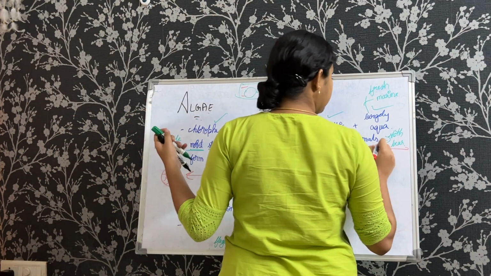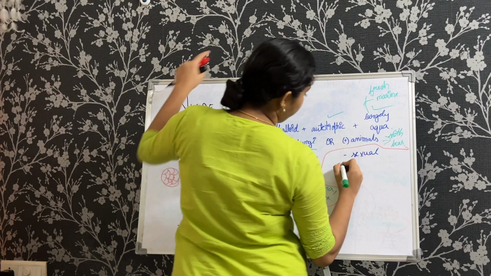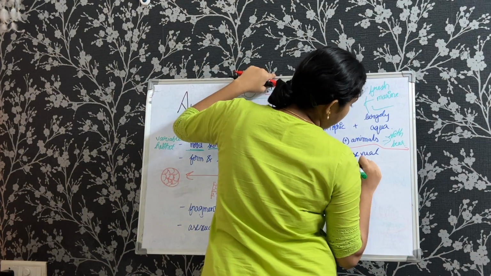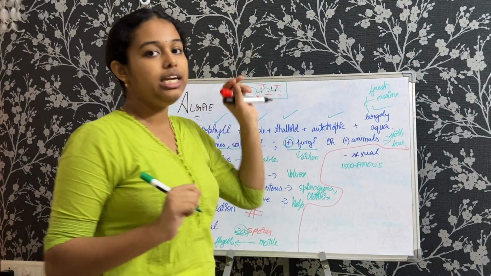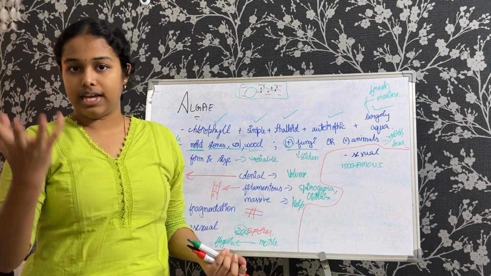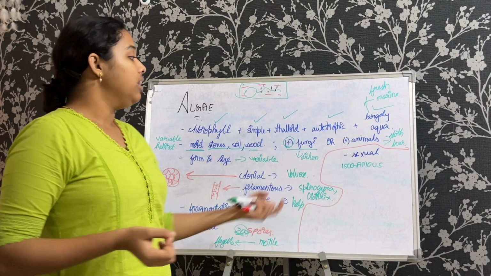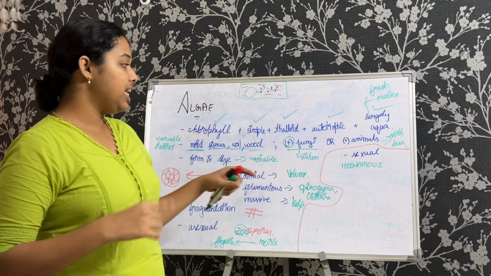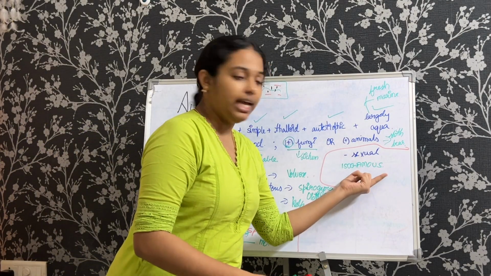Now sexual reproduction again has been classified into three types. The first one is isogamous. Now you know what sexual reproduction is, right? In the case of humans, we know that male and female gametes come together and that fusion is going to give rise to the zygote, the embryo, further giving rise to a human baby. Similarly, we are going to deal with the same case under algae. So you got to know gametes.